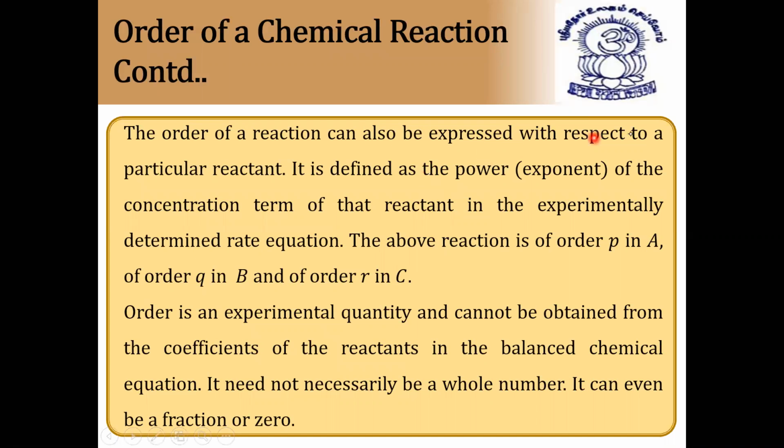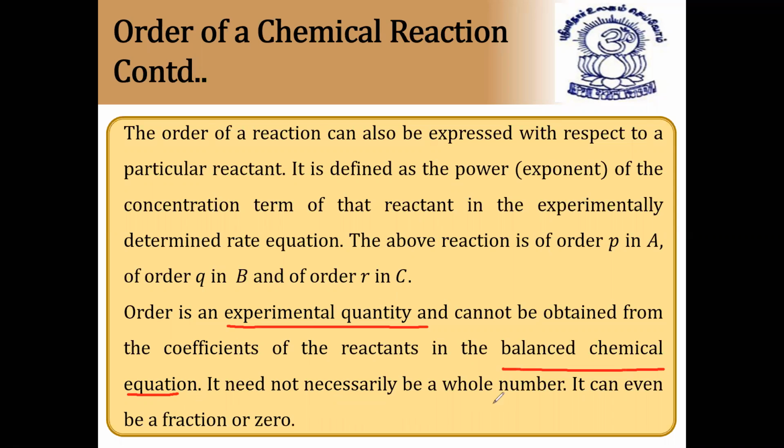The order of reaction can also be expressed with respect to a particular reactant only. It is defined as the power exponent of the concentration term of the reactant in the experimentally determined rate equation. In the above reaction, the order is P in A, Q in B, and R in C. So order is an experimental quantity and cannot be obtained from the coefficients of the reactants in the balanced equation. So it is not depending on the balanced chemical equation, only on experimental quantity. Rate and order both depend on experimental quantity.